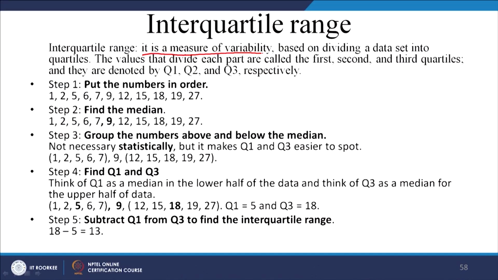Now, coming to something called the interquartile range. What is this interquartile range? The word quarter, you must have heard. First let us see. It is a measure of variability based on dividing a data set into quartiles. Now, why is it important? The values that divide each part are called the first, second and third quartiles.